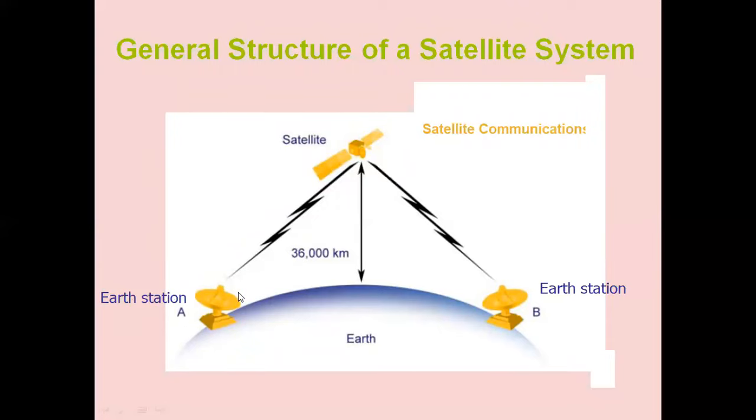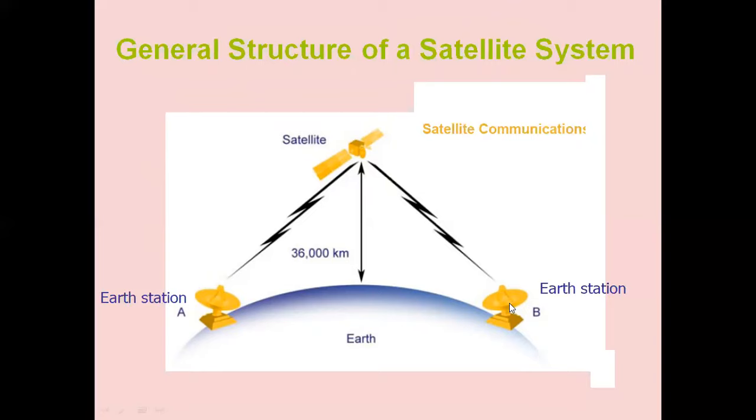Different messages after multiplexing are placed on the uplink frequency and will be directed towards the satellite. The satellite will receive the signal, process the signal, amplify the signal, down convert to downlink frequency, and then retransmit in the desired direction. Earth station B can demodulate, then demultiplex, and transmit it to the different receivers.